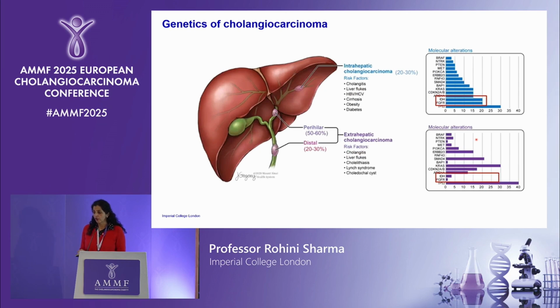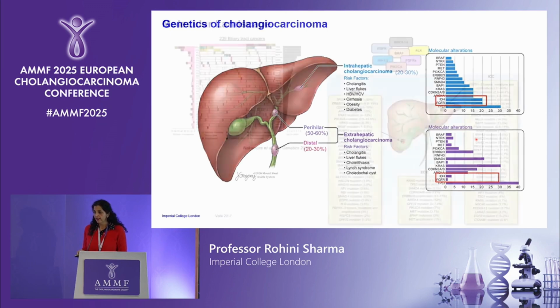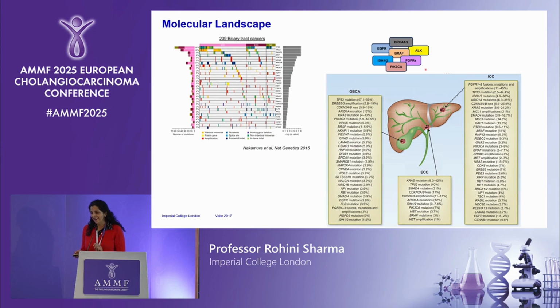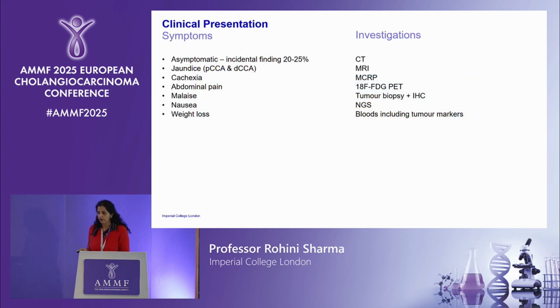Professor Khan's already touched on genetics, so I won't go into that. And again, this is just really to highlight that when people have looked at the different subtypes of the cholangiocarcinoma, the mutations are different. So again, highlighting the fact that these are probably different disease entities that we should be thinking about rather than lumping them all in together, which we don't do, but I think it's important to know.